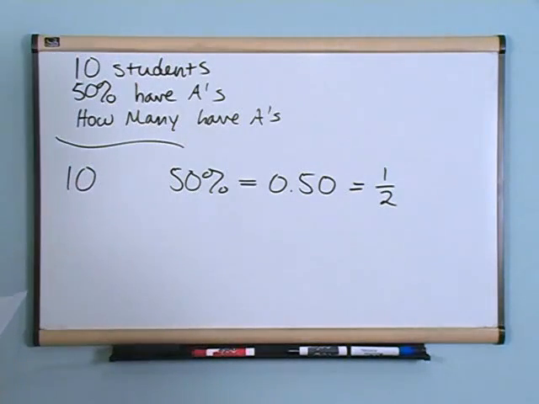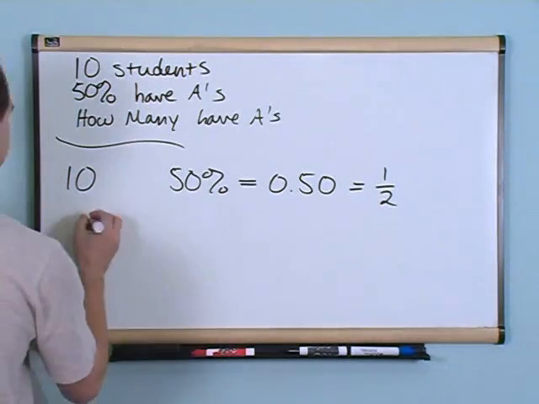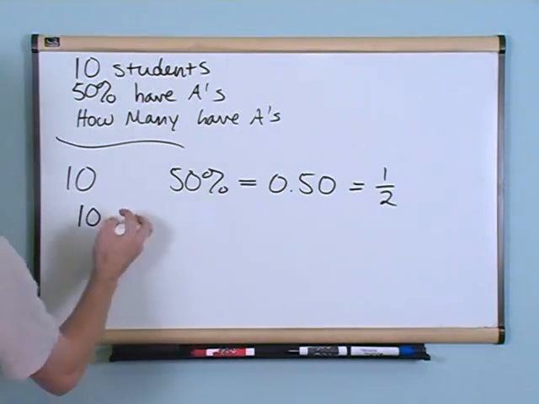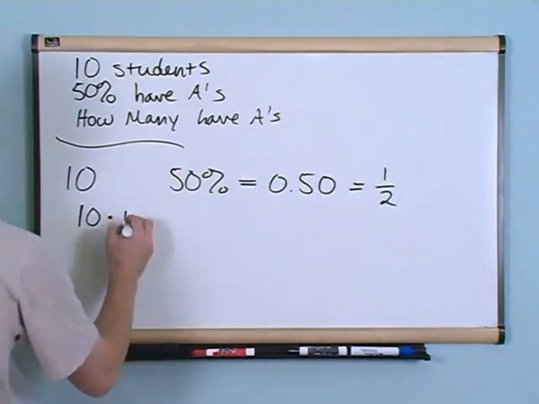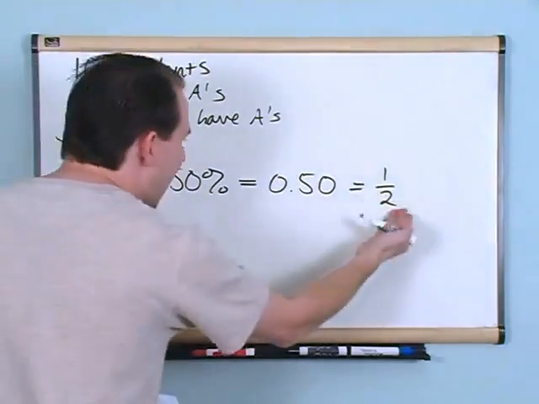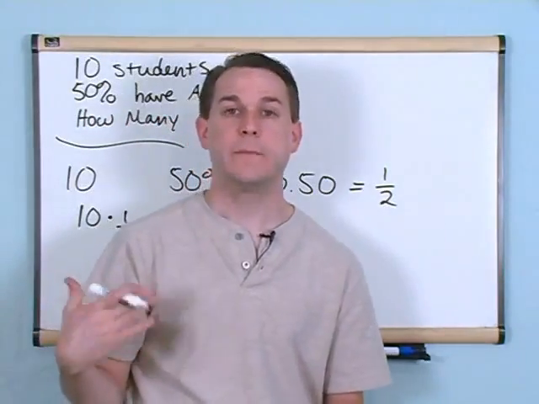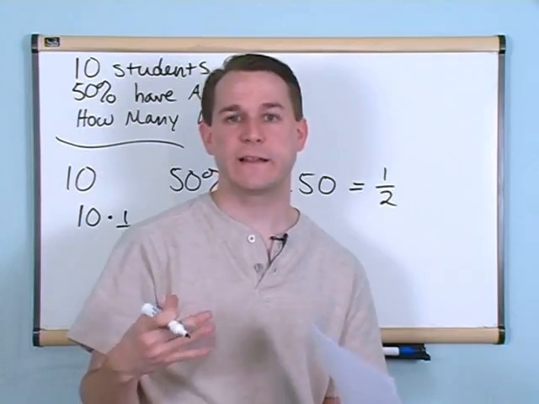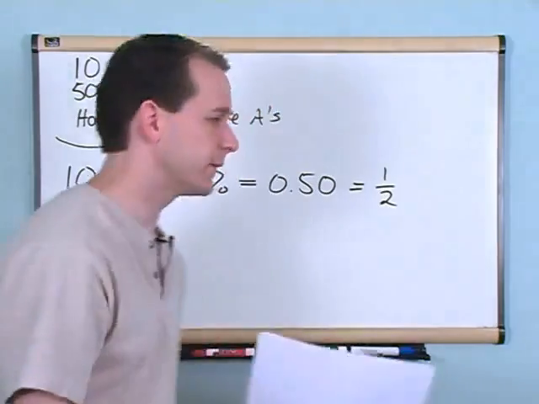Either way here, okay? So for this problem, I'm going to go ahead and use the fraction, because I'm going to try to give you a flavor for how to do things differently. All you do is you take the 10 people in class and multiply by the fraction of people that have A's. So it's going to be 1/2, okay? 10 times 1/2, okay? Because what we're saying is, since 50% have A's, a half of the students have A's. And this is kind of getting a little bit into word problem territory, but anytime you have so many students in the class, half of them have A's, or anytime you see the word of, almost always you're going to have to multiply, okay?